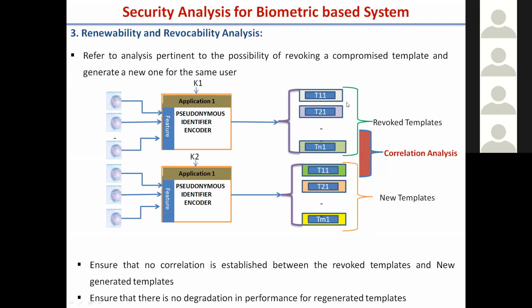You revoke this template for all the users due to the compromise. Then you generate the template with the new key for all the same users. In the correlation analysis of these templates, if it is possible to make out some correlation and say this is for user one, this is for user three, some sort of numbering, then we say it is not revoked. If no correlation is found between the compromised and the newly generated, then we say the revocability of the template is ensured.